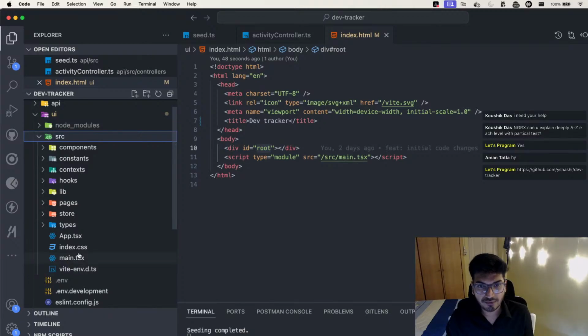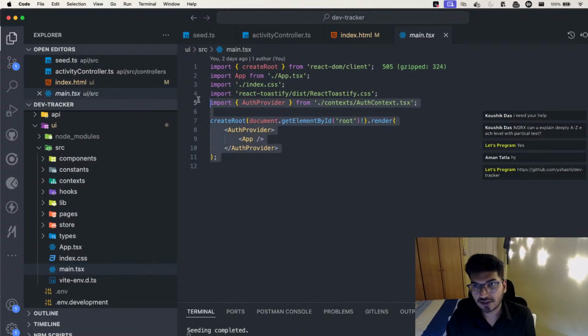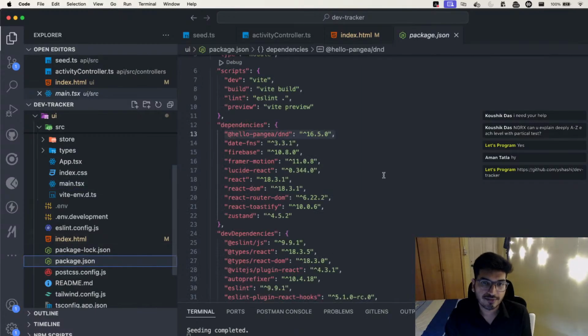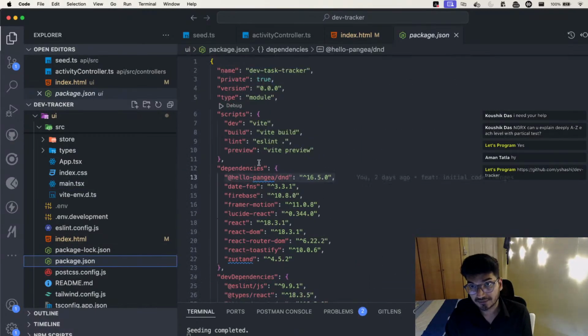For that, we have to go into a file called main.tsx. I have this main.tsx file, and inside it, can you see, I'm creating a root, and this root comes from the React package, from React DOM. We have React and React DOM in the package.json. Yes or no? If I go here, we have React and we are using React DOM.